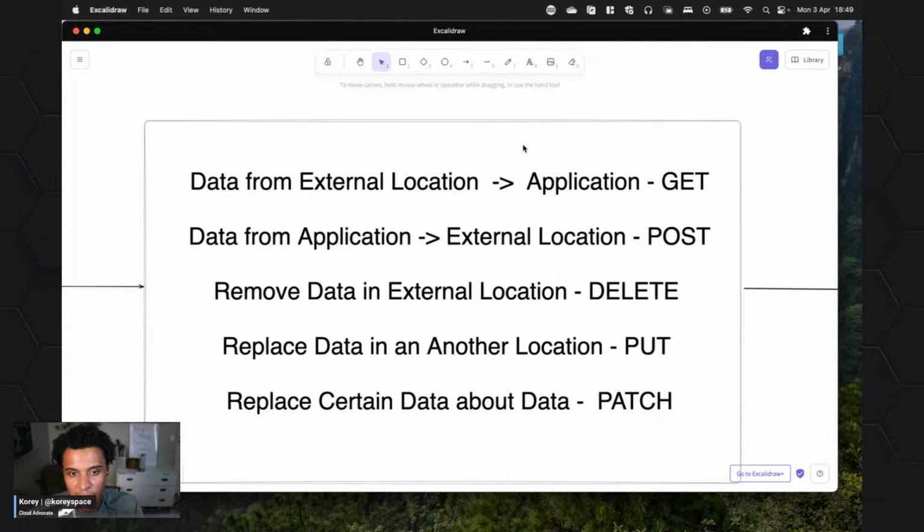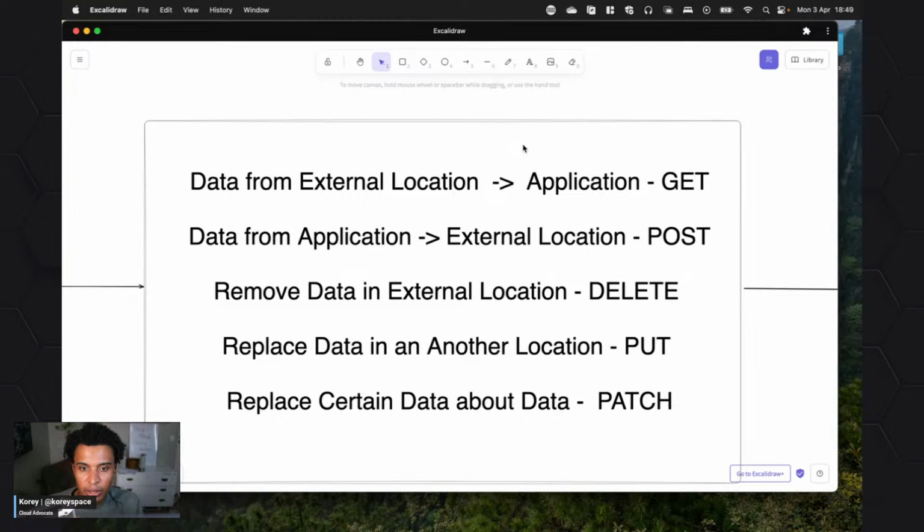Then we also have data. Let's say we have data from our application, and we want to give it to another location. I'm going to use location here, but I mean server. We can POST it, like the mail where we post a letter. Also good naming. Thank you, internet people.